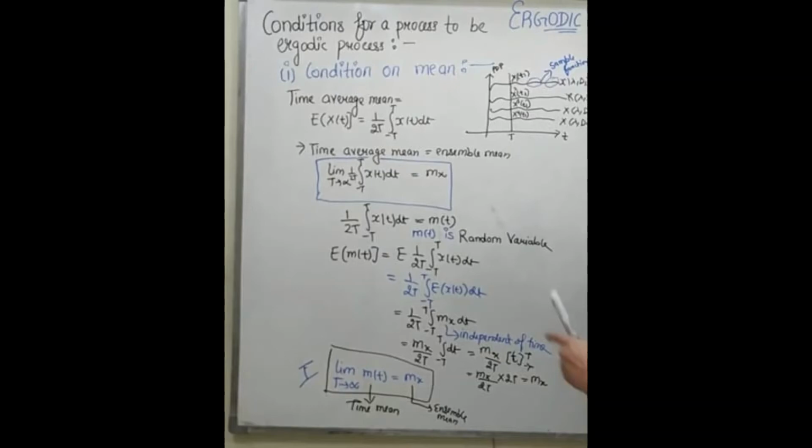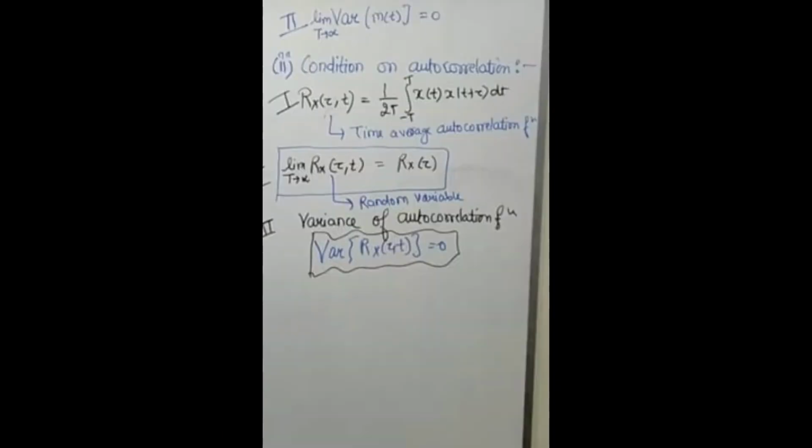So I can write the equation as limit T tends to infinity m of t is equal to m of x, where m of t is equal to time mean and m of x is equal to ensemble mean. Whereas the second condition is limit T tends to infinity variance of m of t is equal to 0. The condition on correlation is Rx of tau comma T is equal to 1 by 2T integral from minus T to T of x of t times x of t plus tau dt, whereas Rx of tau comma T reflects the time average mean of the correlation function.